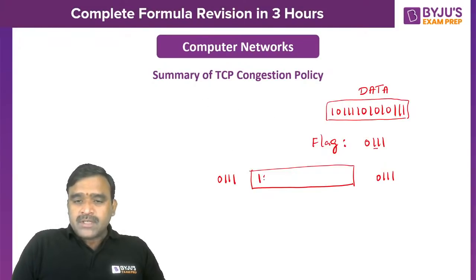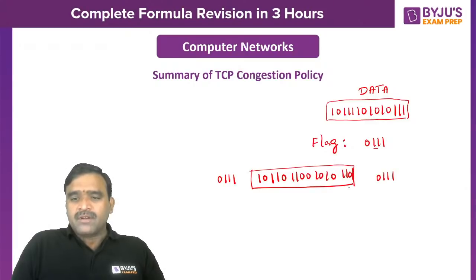It will be sent as 1 0. Actually 4 ones are there, no? After the 2 ones, stuffing is done. Again after 2 ones, stuffing is done. Again 0, 1 0, 1 0. After 2 ones, stuffing is done. Again 1. So this is the stuffed bit, this is the stuffed bit, this is the stuffed bit, and these are 3 bits stuffed.